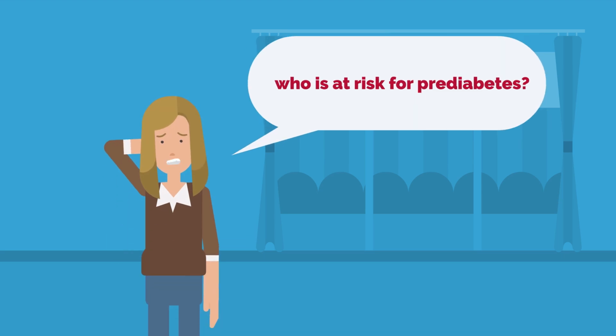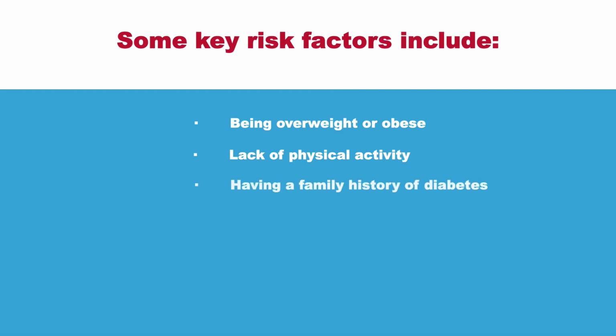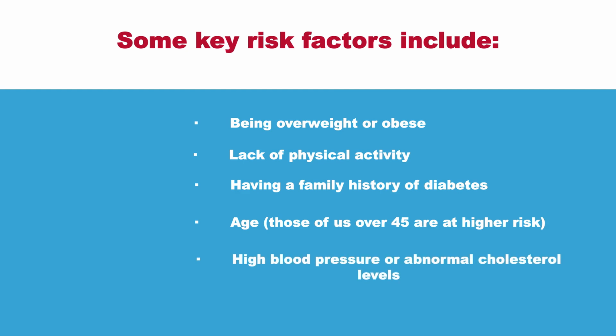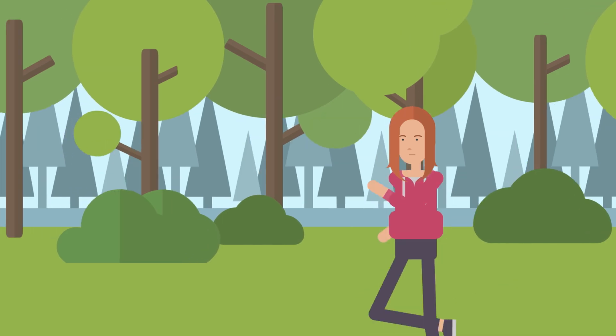So, who is at risk for prediabetes? Some key risk factors include being overweight or obese, lack of physical activity, having a family history of diabetes, age. Those of us over 45 are at higher risk. High blood pressure or abnormal cholesterol levels. Previous gestational diabetes during pregnancy. If any of these apply, it's time to pay closer attention to your health.